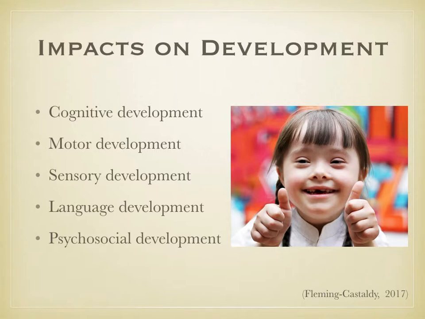There are five types of impacts on development. There's cognitive, motor, sensory, language, and psychosocial development. Cognitive development is slower learning ability, difficulty in problem solving and critical thinking, difficulty in abstract thinking and understanding information, and can get distracted easily.